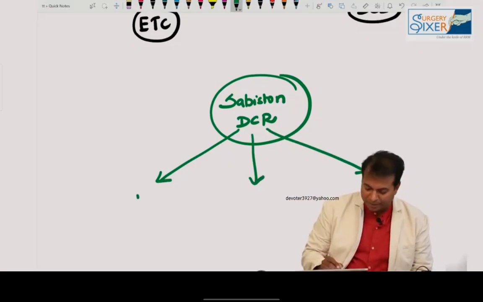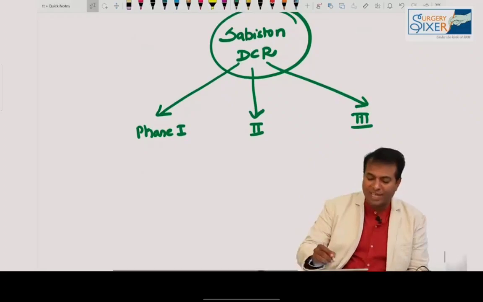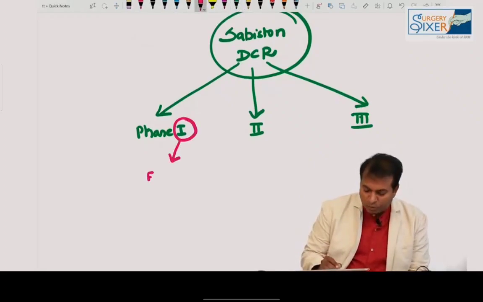This is what I discussed in the shock chapter. In damage control resuscitation from Sabiston, there are 3 phases: phase 1, phase 2, phase 3. Can you tell me what is phase 1, which I already discussed? Phase 1 is in the emergency OT. In the emergency OT, phase 1 happens. We do only a minimal surgery.